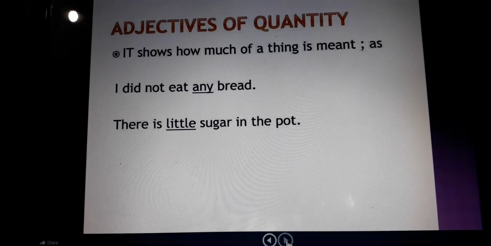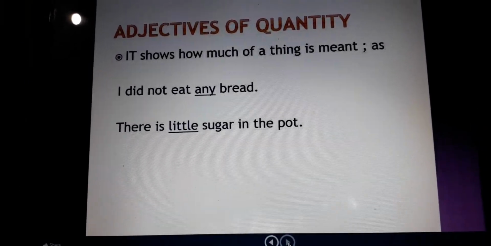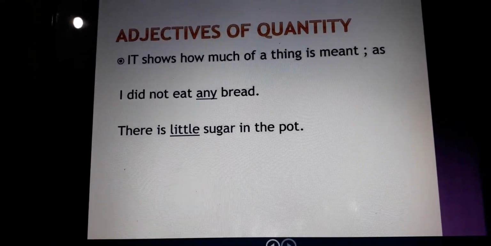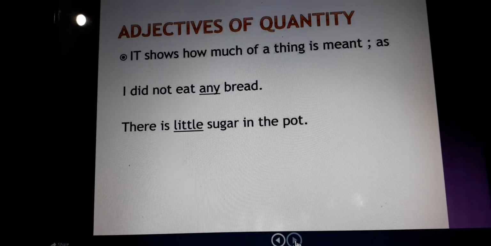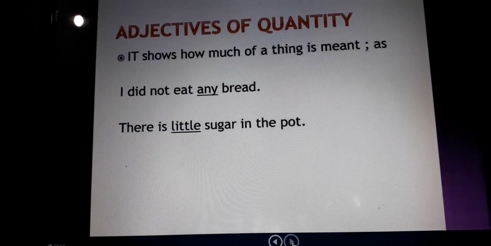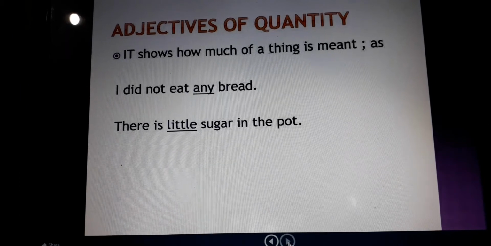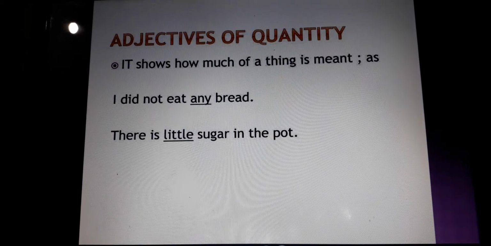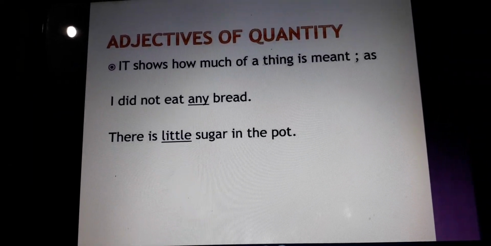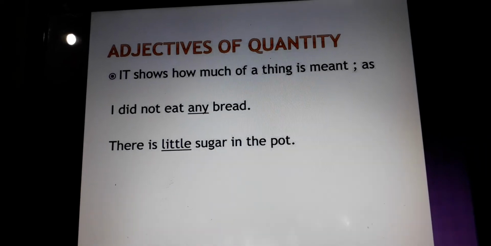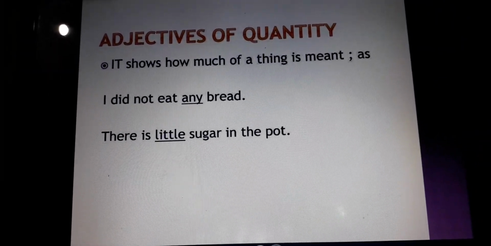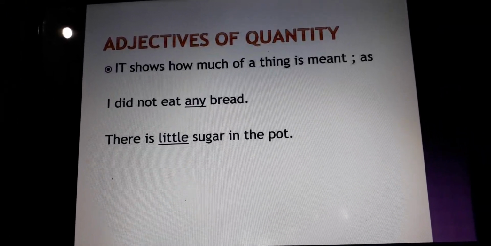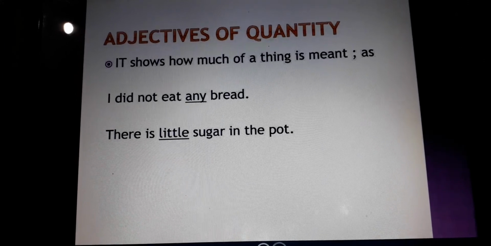There is little sugar in the pot. How much sugar is there in the pot? It answers the question how much. Little sugar. So little is the adjective here. Okay, and bread and sugar, as you know, are nouns. And the words we use for adjective of quantity are little, any, much, all, and some. Okay, these are the words which we use for the adjective of quantity.